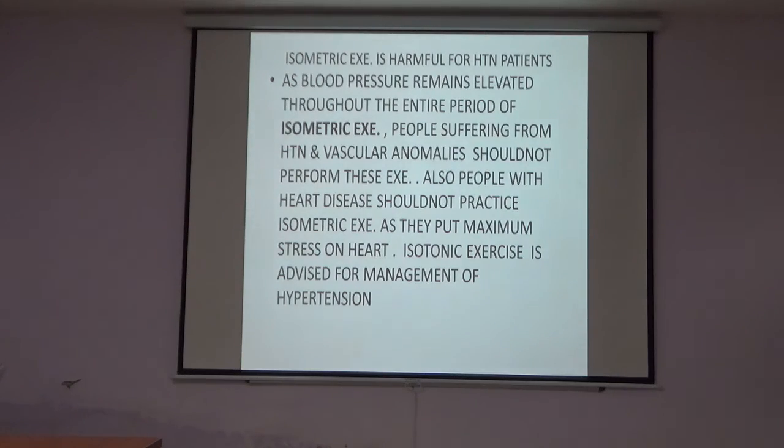As blood pressure remains elevated throughout the entire process of the isometric exercise, people suffering from hypertension and vascular anomaly should not perform these exercises. Also, people with heart disease should not practice isometric exercise, as they put maximum stress on the heart. The isometric exercise causes stress particularly to the heart. That's why the isometric exercise should be avoided in hypertensive patients.